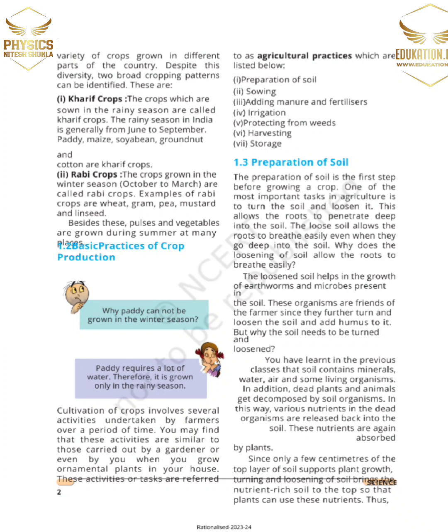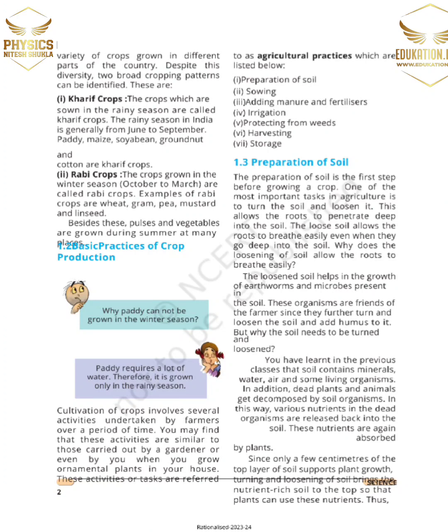And let's discuss them. The agriculture practices are preparation of soil, sowing, adding manure and fertilizers, irrigation, protecting from weeds, harvesting and storage.